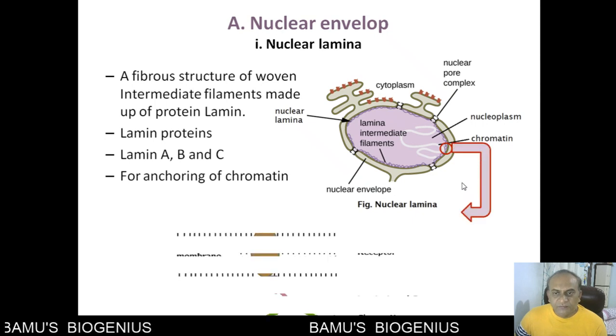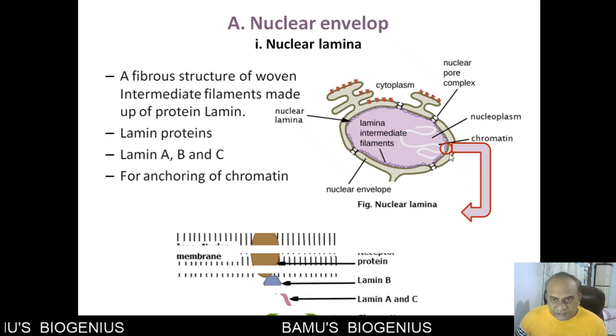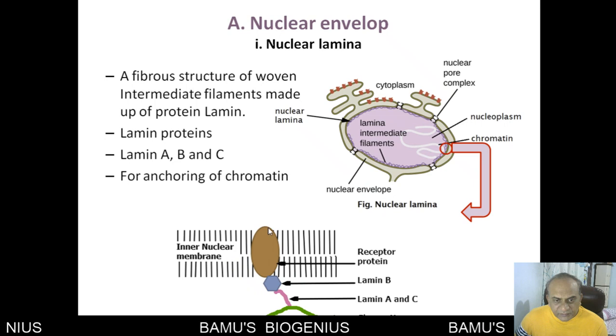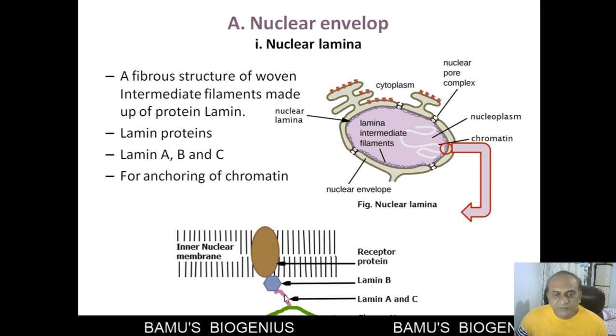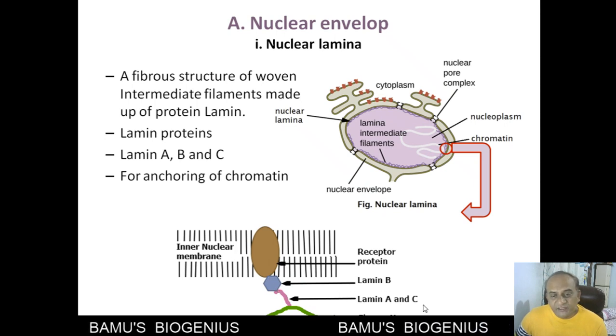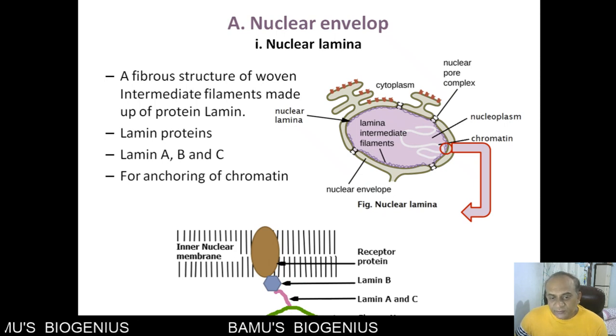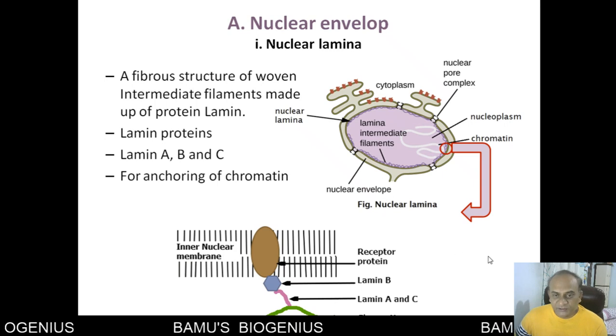If we enlarge this particular portion, you will find the inner nuclear membrane. On this, a receptor protein is there. To this receptor protein, the lamin B protein is attached, and to this lamin B protein, lamin A and C are attached. This lamin A and C is attached to the chromatin. So this is how the chromatin is anchored to the inner nuclear membrane.